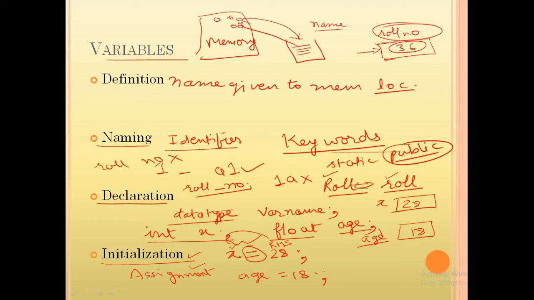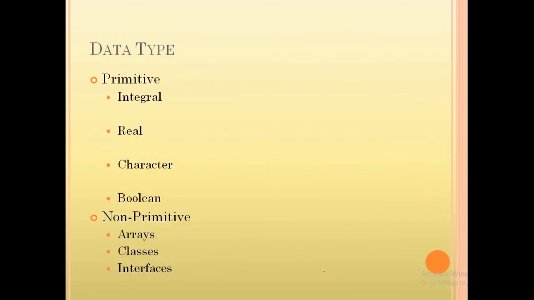Okay. Now we move to data types. What are data types in Java? Basically, in any programming language, data types define the type of data, what type of value it is going to store, and the second thing is what type of operations we can perform on that particular data type.